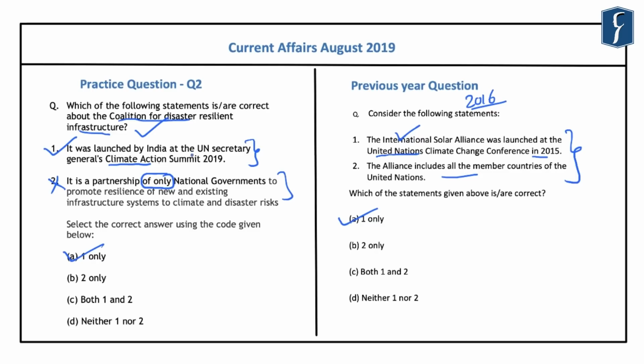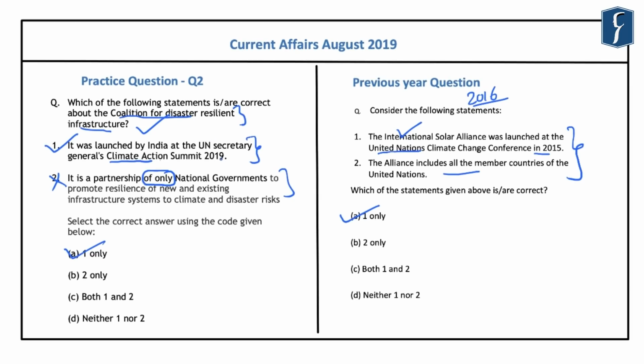So these are few important points regarding the Coalition for Disaster Resilient Infrastructure, and to read more about this initiative, you should go through the Focus magazine of September month of 2019. So an important takeaway from this discussion is that any international initiative where India is instrumental in its formation is important for us from the preliminary examination point of view.